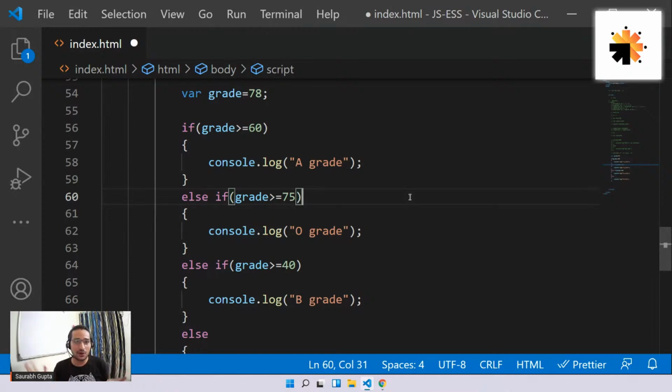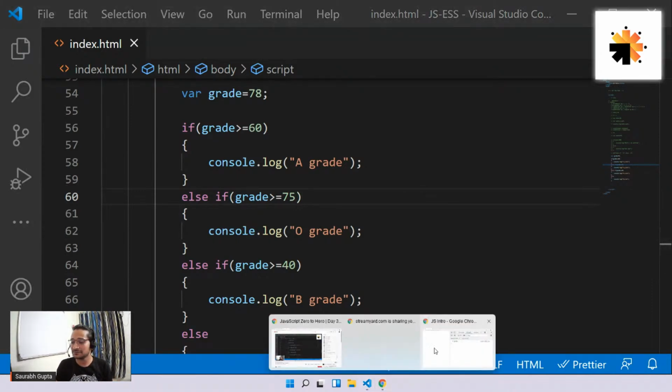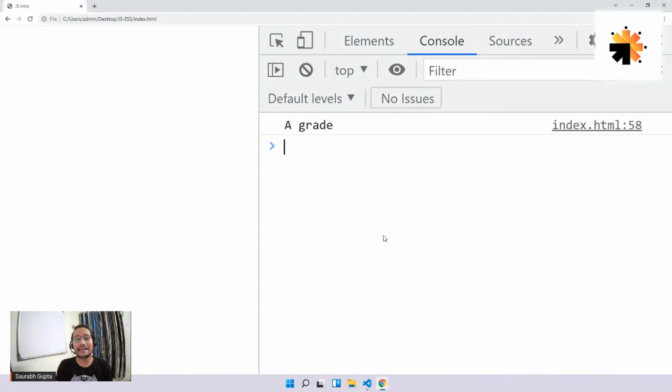Okay, I'm not sure if it's going to really change. Everyone? Okay, so I can see a lot of people printing O grade, and a lot of people are changing their answer to A grade, and some people are saying both. See, first thing, both will never work. It's a multiple if. Only one condition is satisfied. That's all. So guys, the answer is, in this case, it will print A grade, not O.